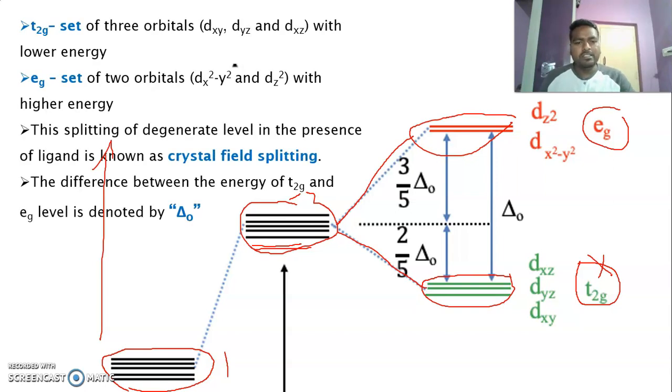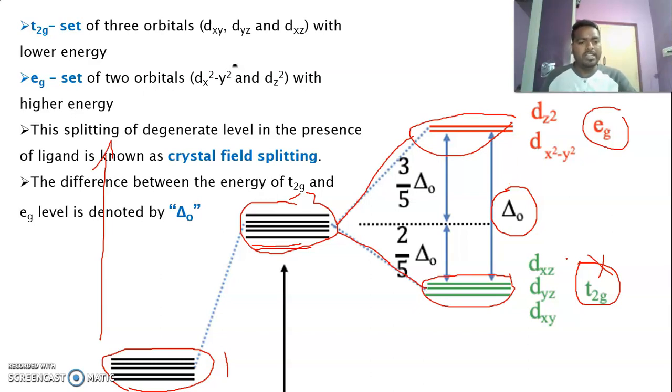And dear students, the energy difference between them is called crystal field splitting. When the ligand approaches the metal ion, due to repulsion, the d orbitals split into t2g and eg orbitals. This splitting is called crystal field splitting. The energy difference between t2g and eg is called the crystal field splitting energy, represented as delta naught.